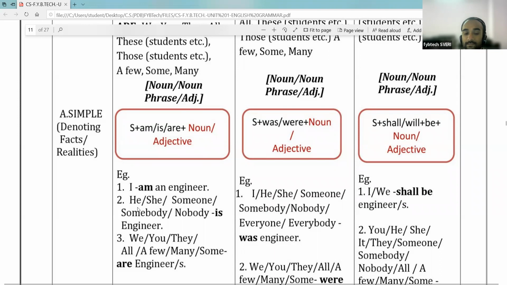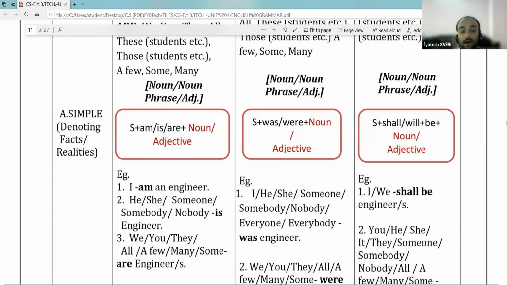Then next is he, she, someone, somebody, nobody is engineer. So he is engineer, she is engineer, someone is engineer, somebody is engineer, nobody is engineer. We can form different sentences like this. Then after we, we use are.